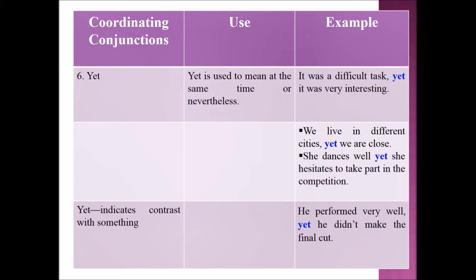The next example sentence is: She dances well, yet she hesitates to take part in the competition. So, it indicates contrast with something. Example sentence: He performed very well, yet he didn't make the final cut.